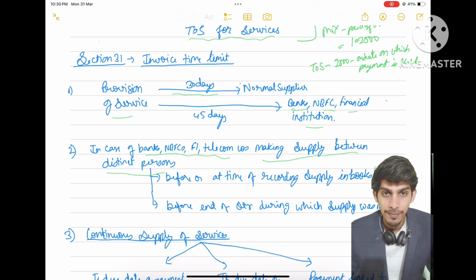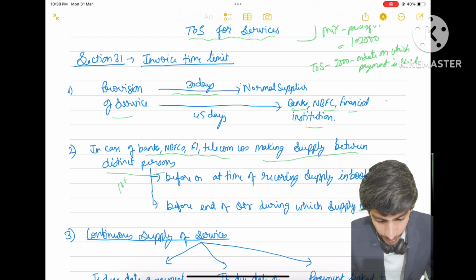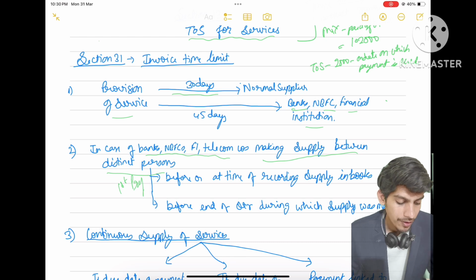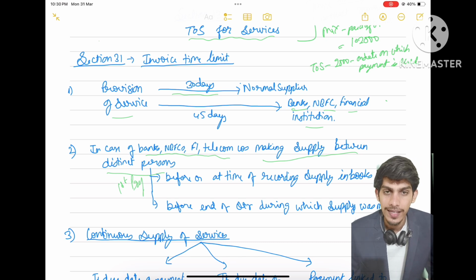So when a supply is made for a bank, financial institution, telecom, NBFC between distinct persons, then the invoice is to be issued, first preference, before or at the time of recording of supply in books. When supply is recorded in books of the bank, before or at the time of recording such supply.